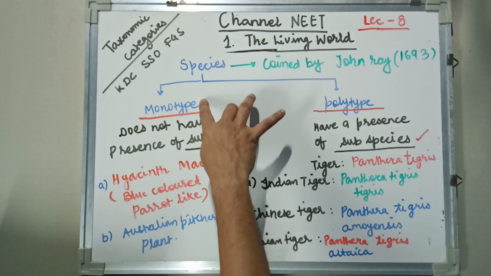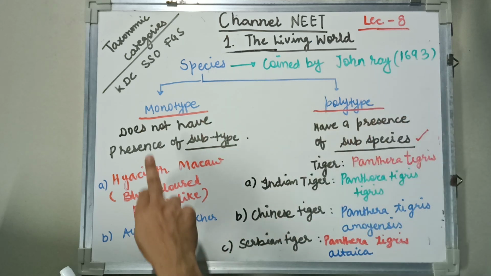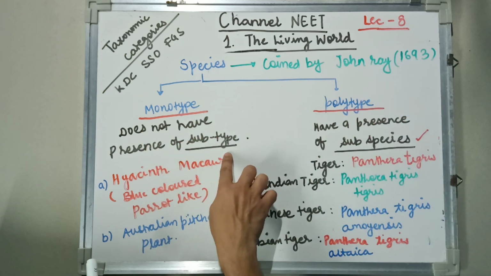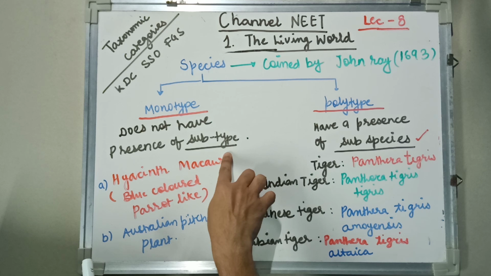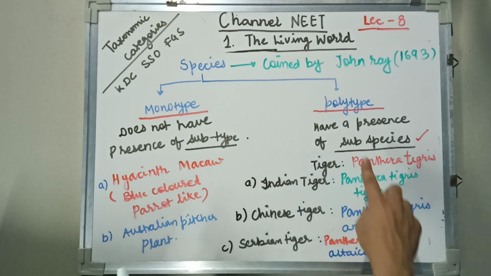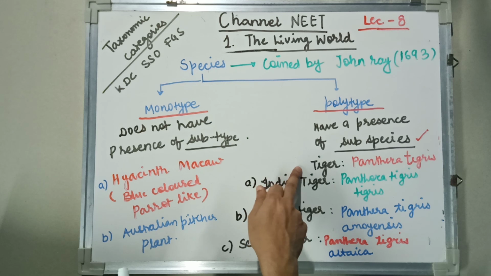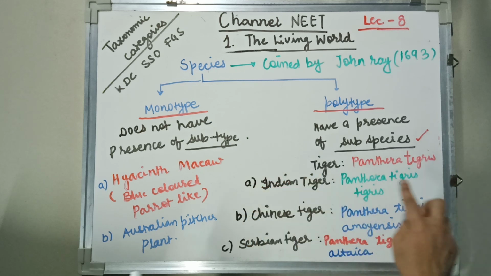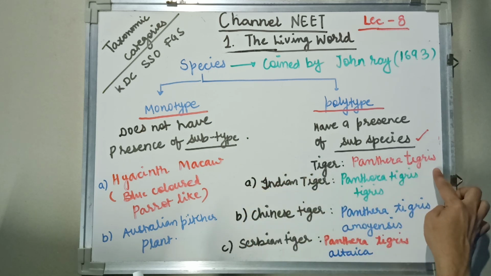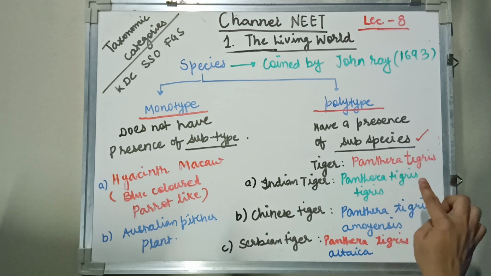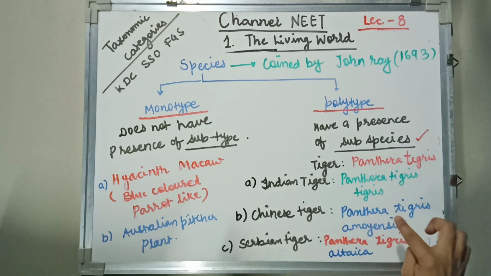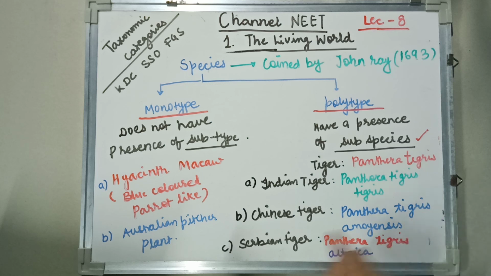Species are divided into two forms, monotype and polytype. Monotype has no presence of subspecies, while polytype has subspecies. The example we took is the tiger. Tiger is represented by Panthera tigris. Indian tiger is Panthera tigris, Chinese is Panthera tigris amoyensis, and Siberian is Panthera tigris altaica.